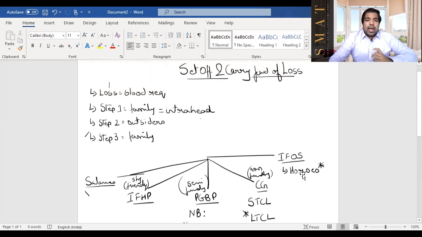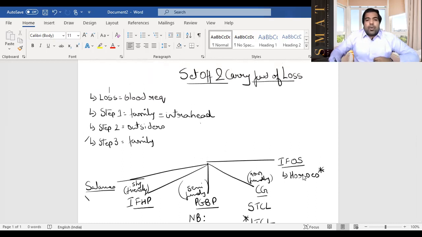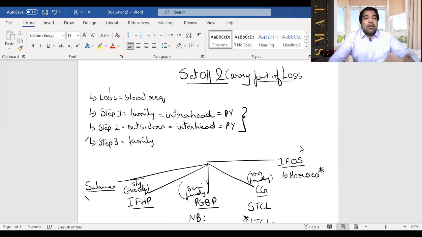Now let's go and look at step 2. Guys, step 1 is called intra-head, and step 1 has to be first met before you can go to step 2. You cannot straight jump to step 2. This also happened in the previous year. Next, step 2 is talking to outsiders. Basically, this is called inter-head. When you go to outsiders, it is called inter-head. This also has to be done in the same previous year. So both these have to be done in the same previous year. First, step 1, first look out within the family and then go to outsiders.